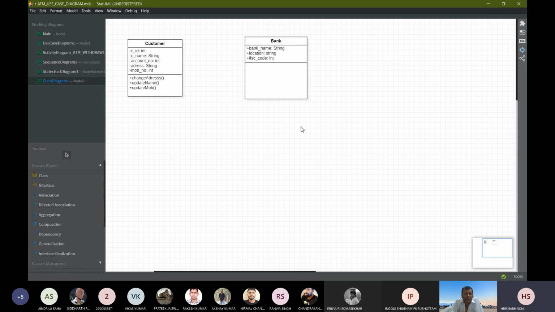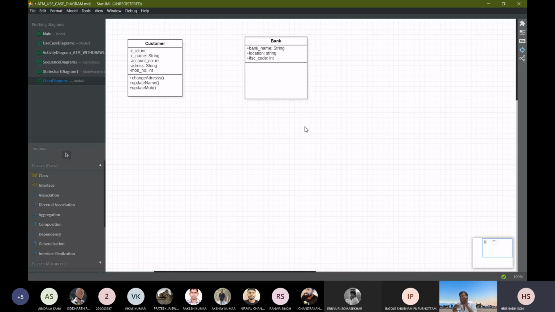On what basis do you fix the objects or classes? How do you get these objects? From where did you get them? From the problem itself, we distinguish between the noun and the verb. From which diagram could you identify these are the really required classes? From the use case only.